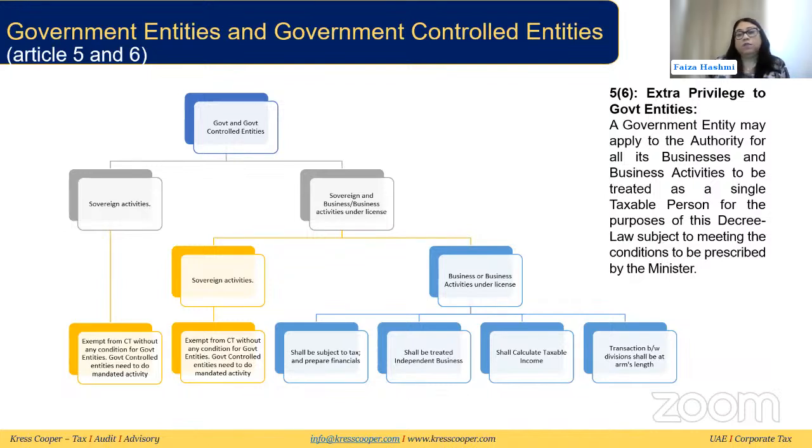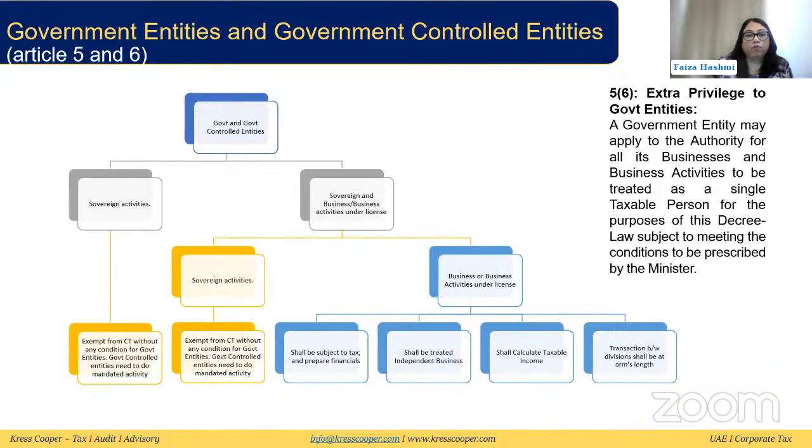They will file their return for that, like we discussed in the earlier slide. And any transaction between this business and the sovereign business, or the government entity, you can say, and their business being run through a different trade license, those transactions between them need to be at arm's length. They will be treated as if they were done with related parties. So they will have to follow the transfer pricing and arm's length requirements.